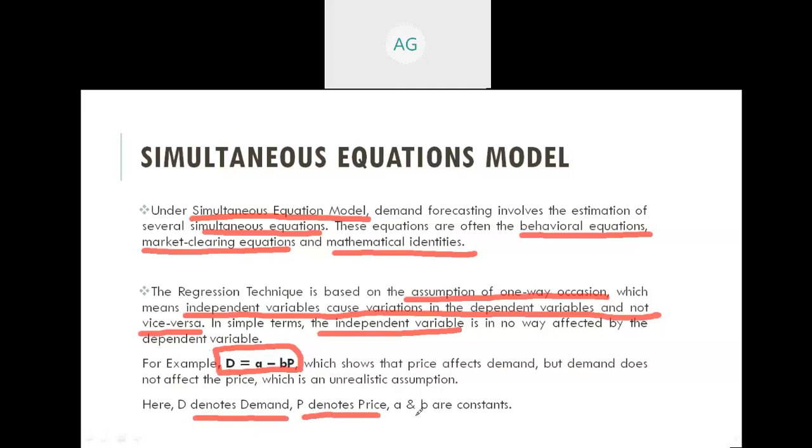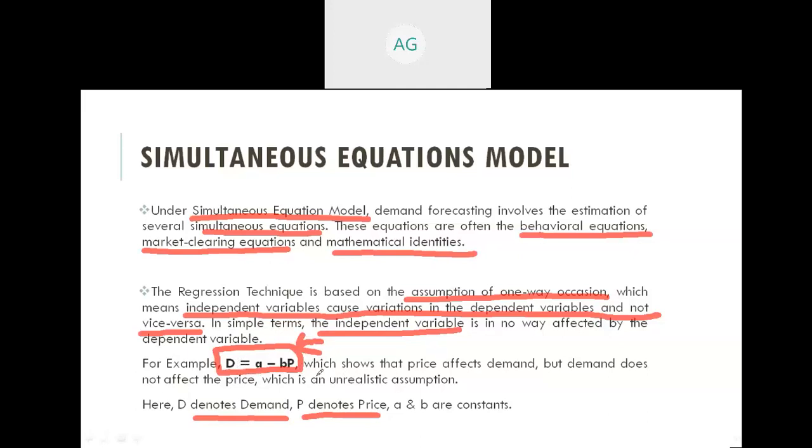So here you can see that capital P is an independent variable. So variation in capital P can change the value of capital D, as capital D is basically the dependent variable, because its value is dependent on the independent variable capital P, but vice versa is not possible.